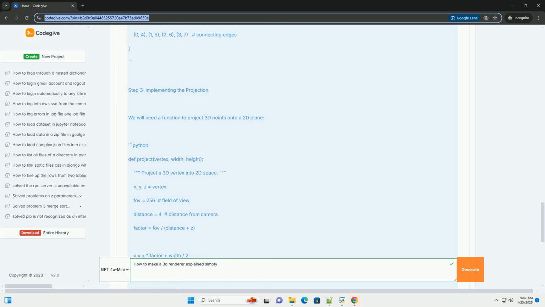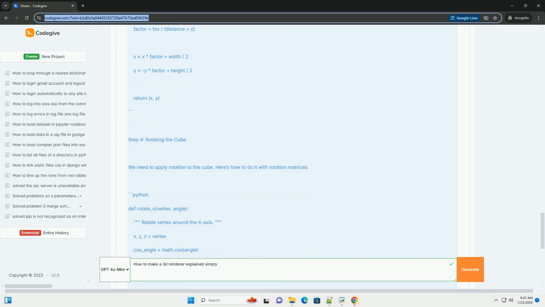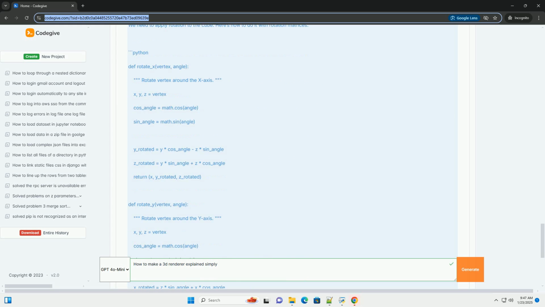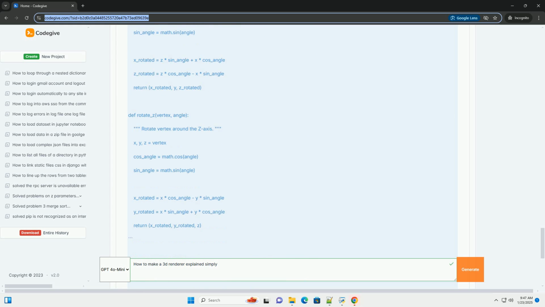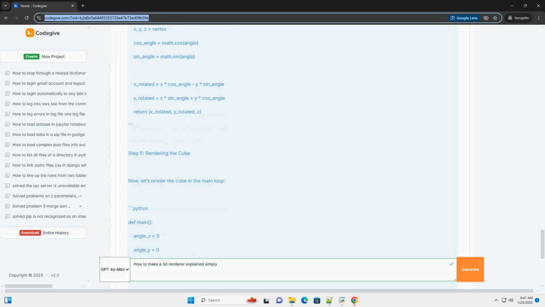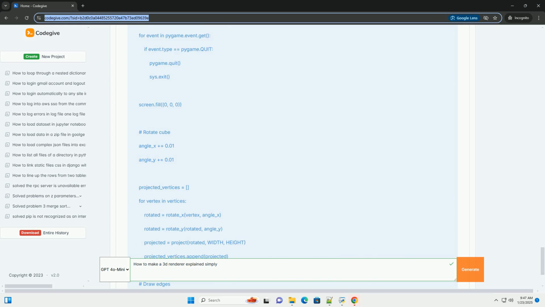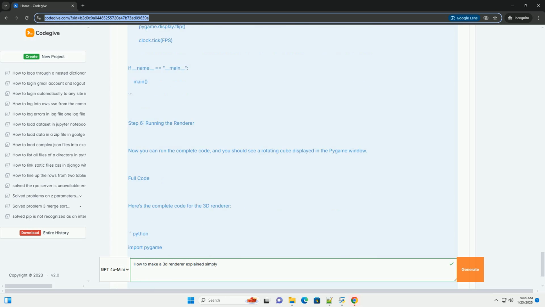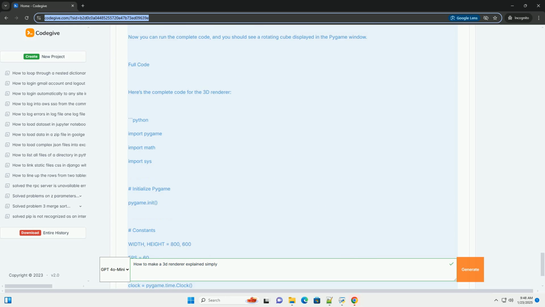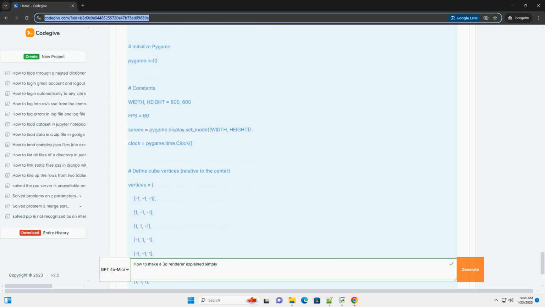Understanding the basics. Before we dive into the code, let's cover some fundamental concepts. 1. 3D coordinates. In 3D space, each point is defined by 3 coordinates, x, y, z. 2. Projection. To display 3D objects on a 2D screen, we need to project the 3D coordinates into 2D space. This is usually done using perspective projection. 3. Rotation. We can rotate points in 3D space around the x, y, or z axes using rotation matrices.